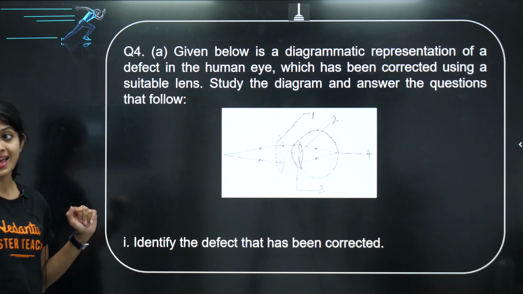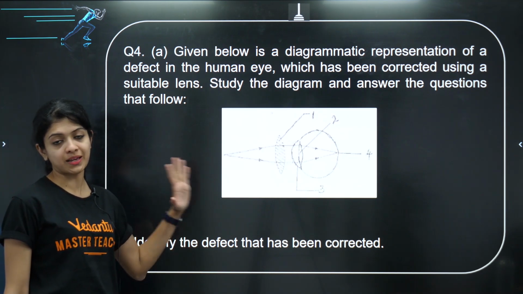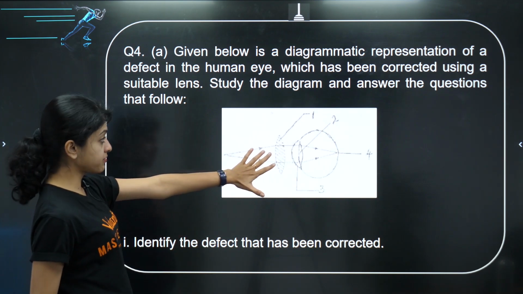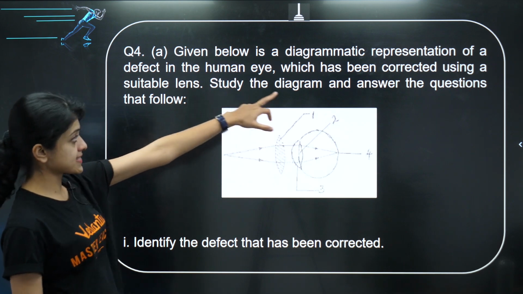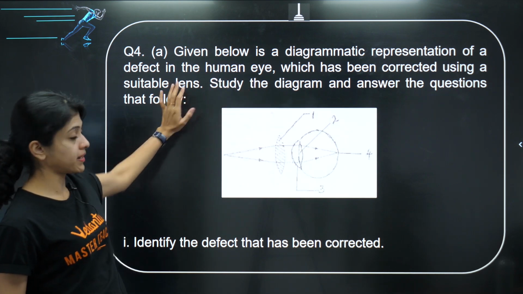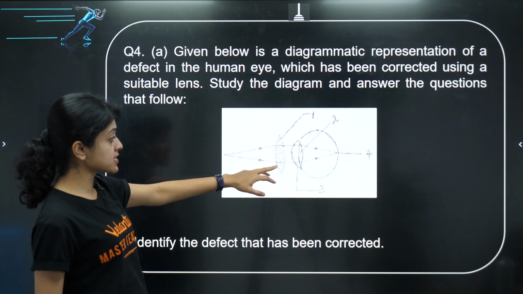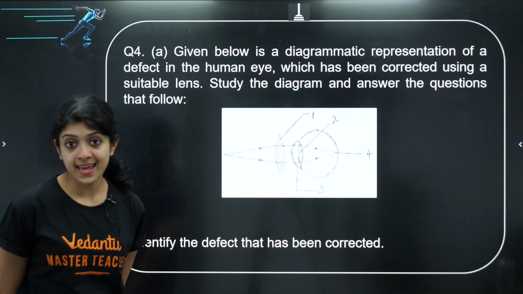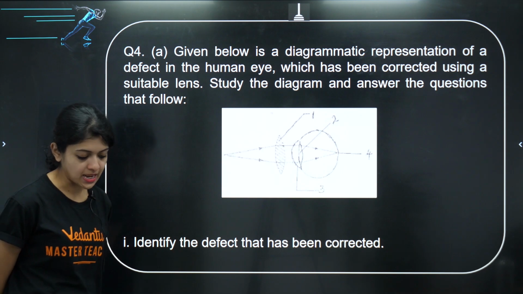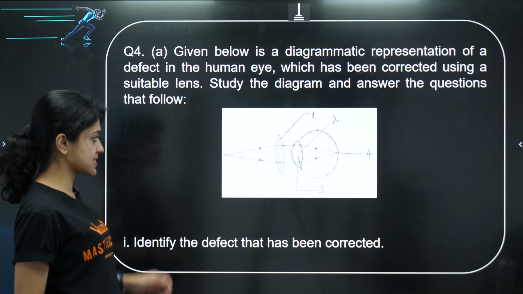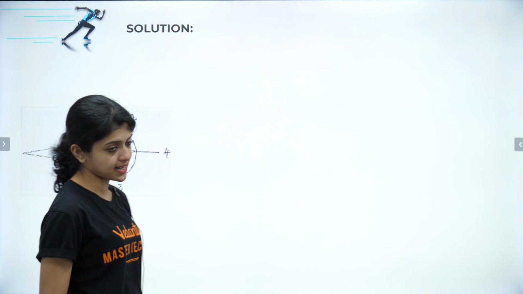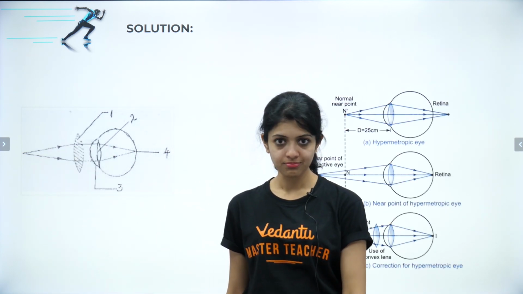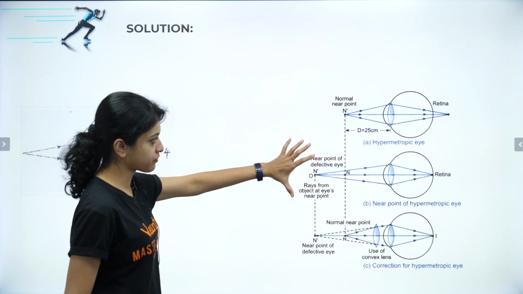Okay, the first one is identify the defect that's been corrected. What do you think it is? Look at what kind of lens is provided. Yes, it said it's been corrected using a suitable lens, right? Look at what kind of lens is provided to correct it. It is a convex lens. So, tell me the answer. What sort of a defect is it? Yes, it is called hypermetropia. Okay, so this is just there for your reference again.